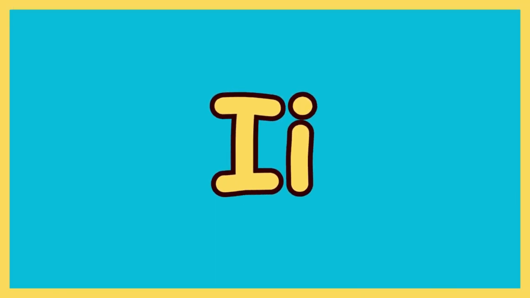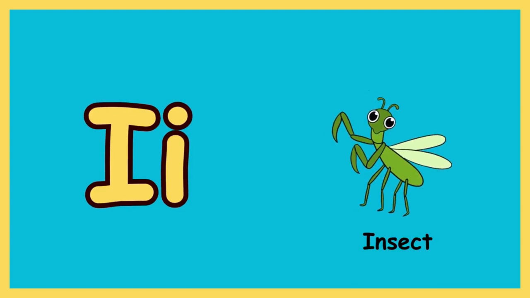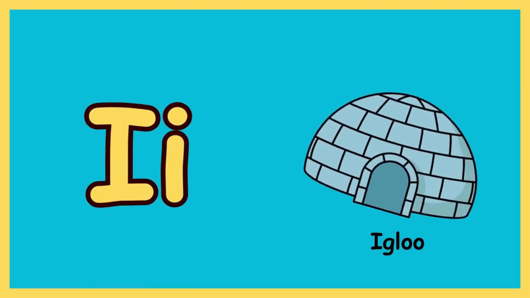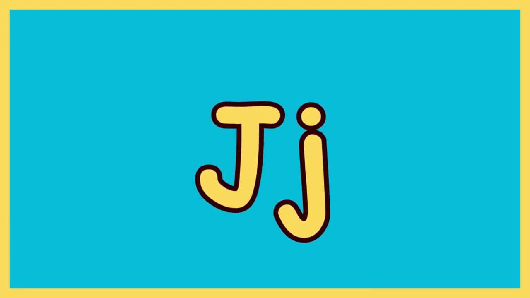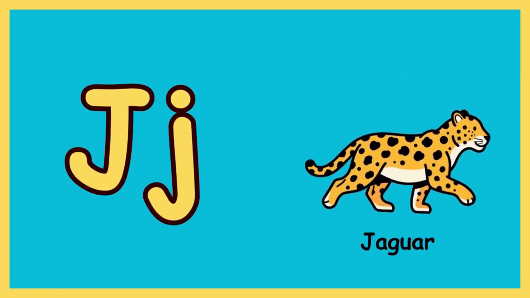I, E as in ice cream, E as in insect, E as in igloo. J, J as in jellyfish, J as in jaguar, J as in jam.